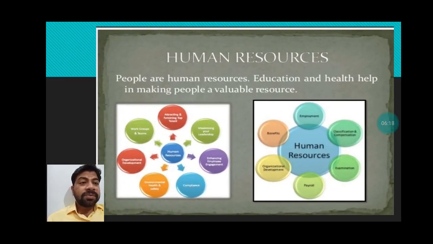Last is human resource. We are also a resource, because without us none of the sources which are available on our earth can be utilized or called a resource. We are the biggest resource, the supreme resource, because without us none of the sources can be called a resource. It is human beings who use their mind, skill, knowledge, and information to transform any non-living thing into a valuable product.